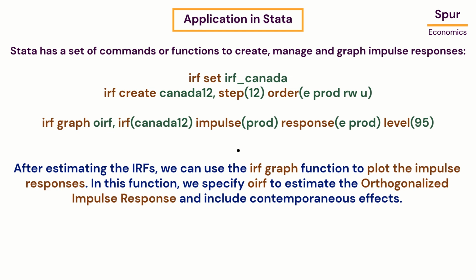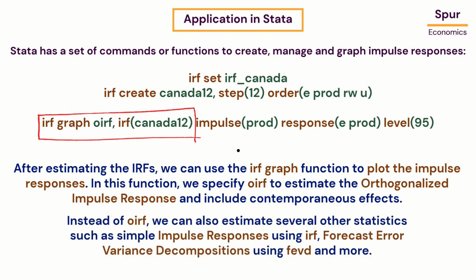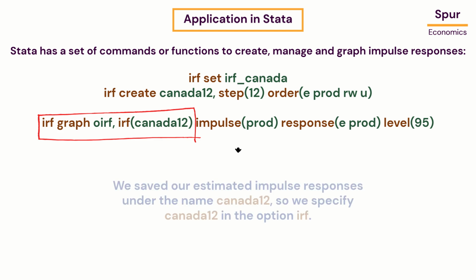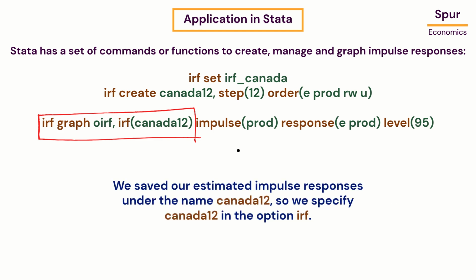After estimating the IRFs, we can use the IRF graph function to plot the impulse responses. In this function, we specify OIRF to estimate the orthogonalized impulse response and include contemporaneous effects. Instead of OIRF, we can also estimate several other statistics such as simple impulse responses using IRF, forecast error variance decompositions using FEVD, and more. We saved our estimated impulse responses under the name Canada 12, so we specify Canada 12 in the option IRF.